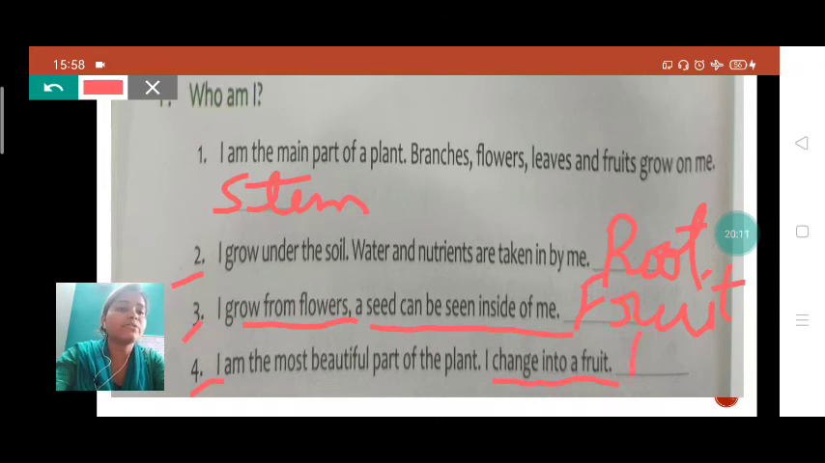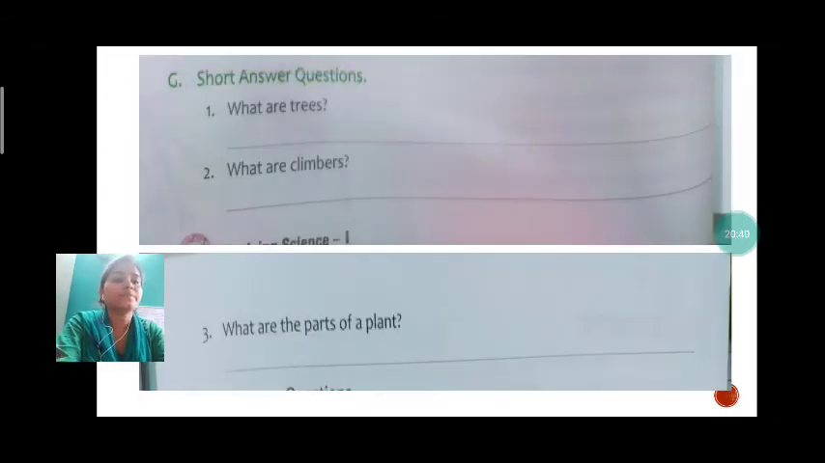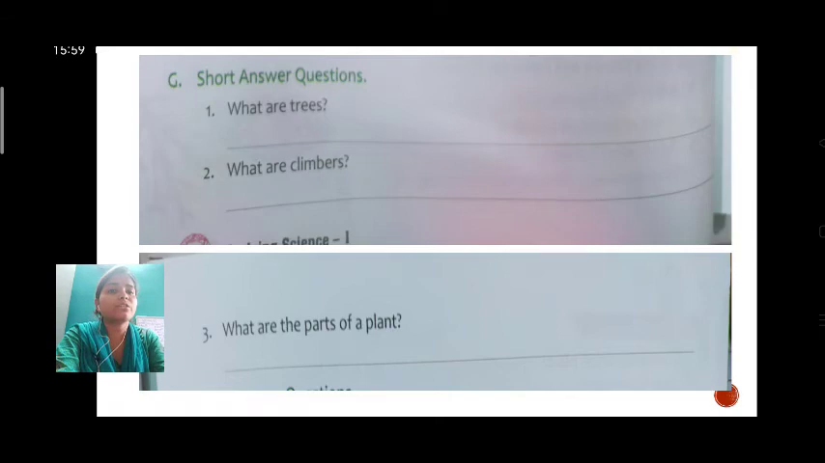You will write here, student, flower. I cannot write it clearly, student, but you will write here very nicely, flower. Okay, spelling of flower, flower. So flower is the most beautiful part of a plant, student, and flower changes into fruit. Now moving to the next question. See the next question, student here.